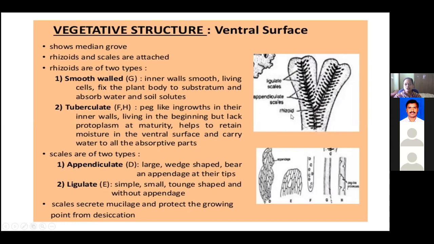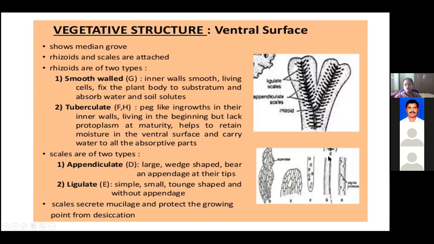Rhizoids are small hair-like or root-like structures. You can see these are the rhizoids, helping this thallus to fix to the soil surface. For that purpose, rhizoids play an important role. They help in fixing the thallus to the soil and also in absorbing water from the soil surface. Now, when we talk about rhizoids, there are two types.